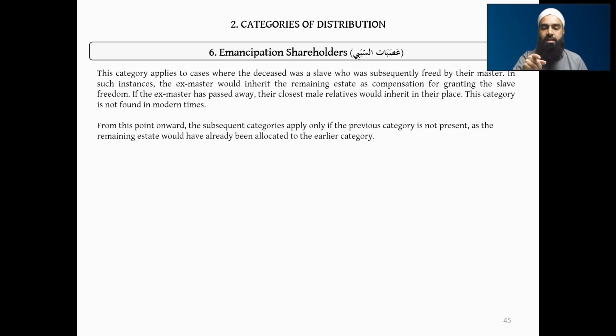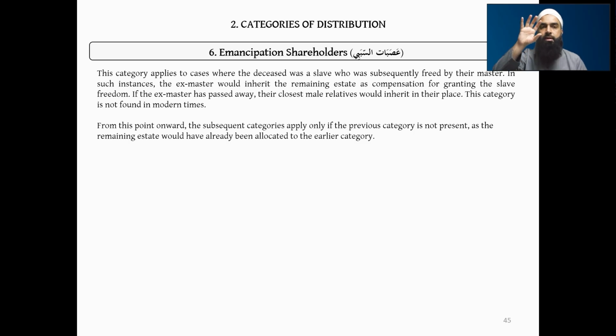So we had the previous category, asaba nasabi, and that was categorized into three different types: asaba bi nafsihi, asaba bi ghayrihi, and asaba ma'a ghayrihi. So if you were to draw it out, it'll become easier for those who may be confused.